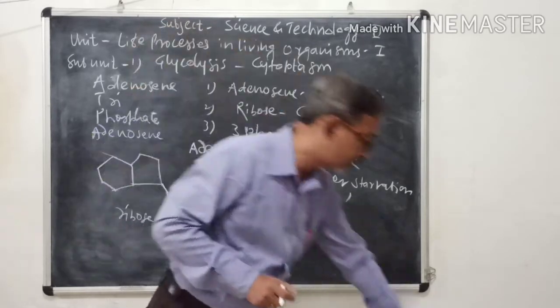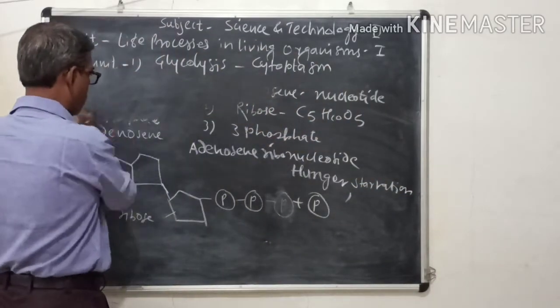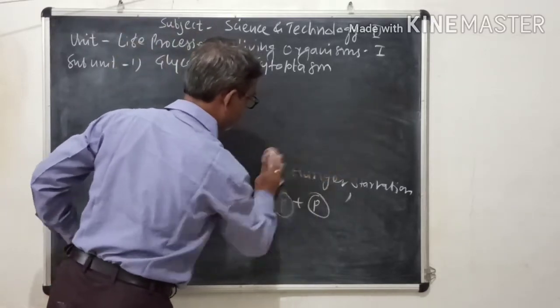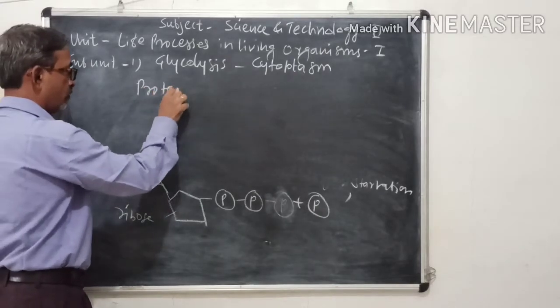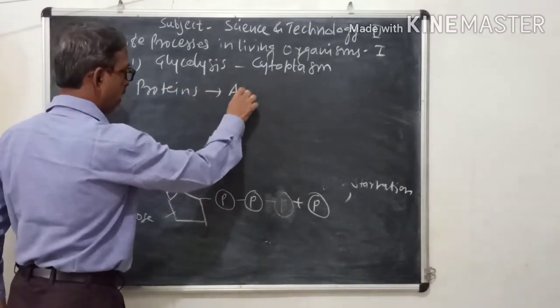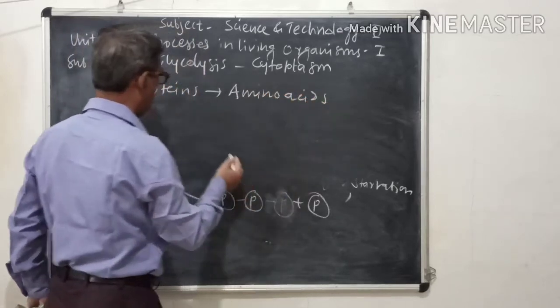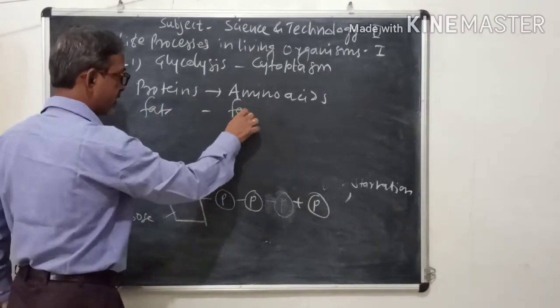From proteins, amino acids are formed, and from fats, fatty acids are formed.